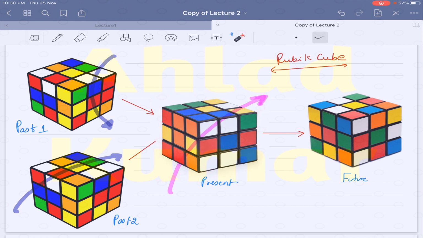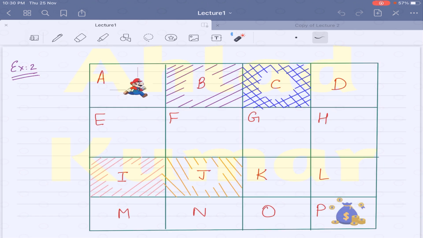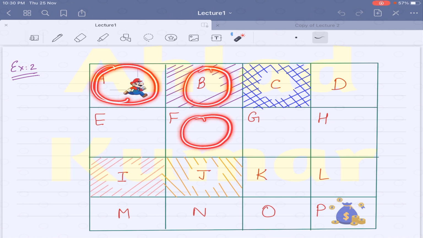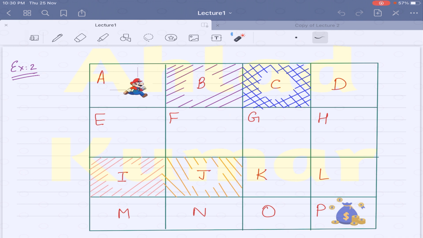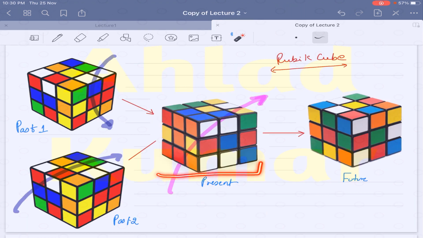If you recall our earlier examples where the agent was in this environment, we had different states which the environment was giving in the form of these cells. So A is a state, then we have a B state, then we have an F state, then we have an E state. And in the case of the Mario game, I already discussed that the screen of that game, which changes every time Mario performs some action, was a state. So here in this case, the state is the particular orientation of the cube.